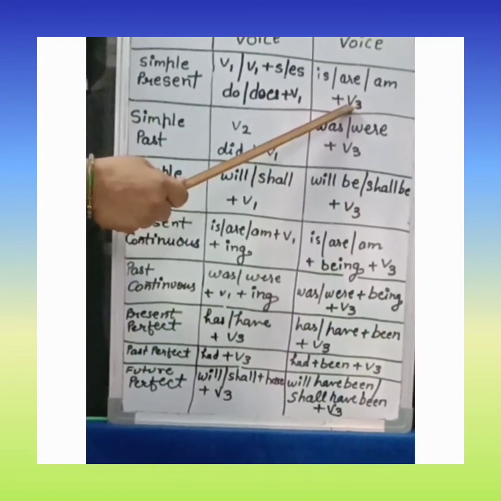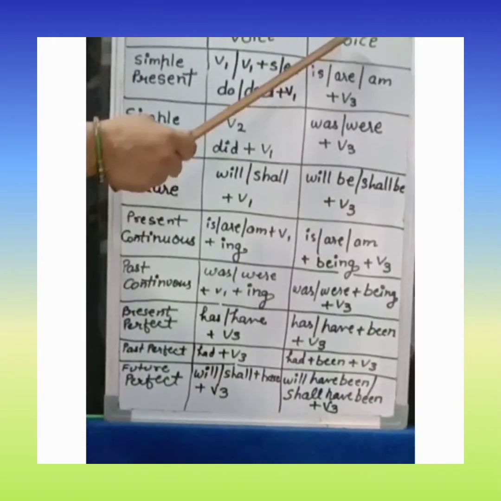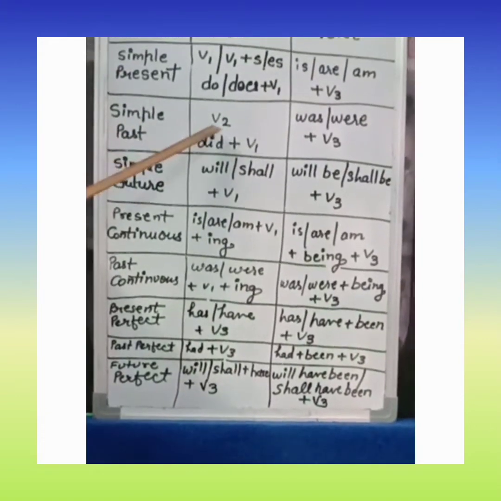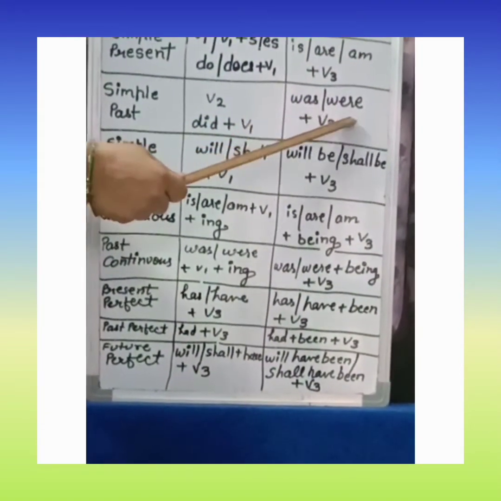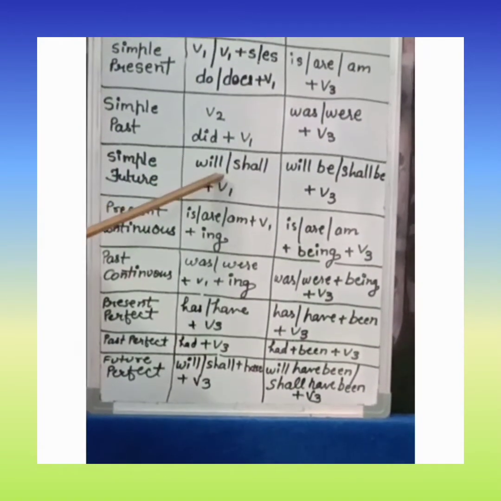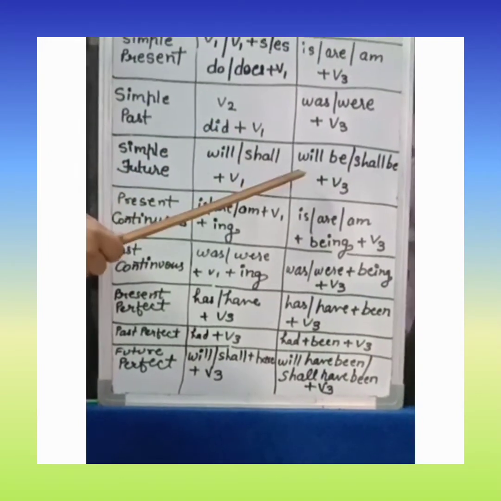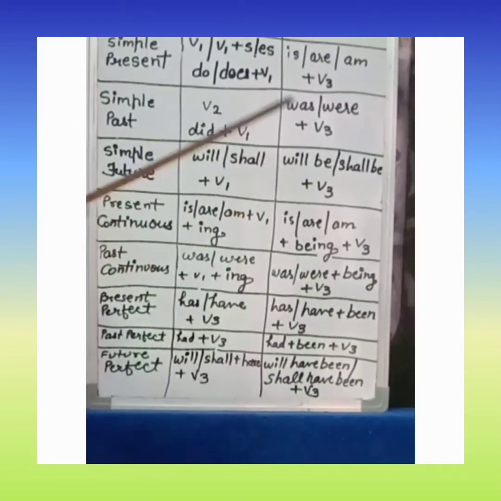We will use third form of verb in all the sentences of passive voice. If active voice will be in simple past tense, it means did plus v1. We will change it into was, were plus third form of verb. If it will be in simple future tense, will, shall plus first form of verb, we will change it into will be, shall be plus third form of verb.